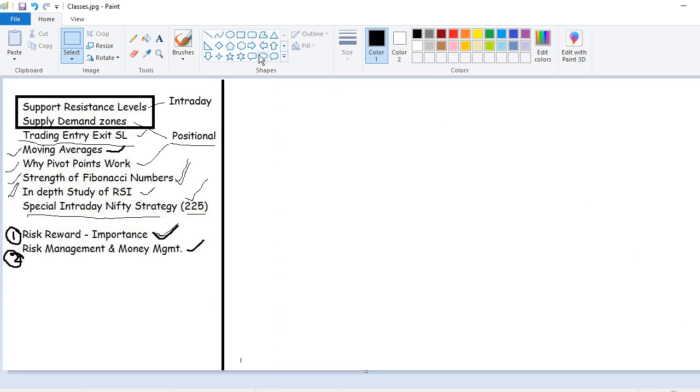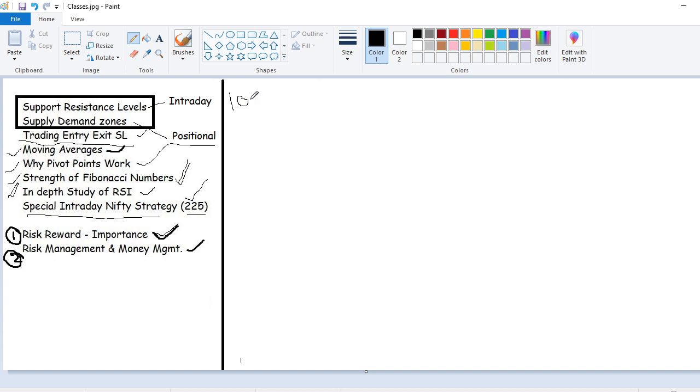I'll tell you one secret. Most of you know this. I think from the moment I started the sessions, after risk reward, I repeated this a lot of times. Trading is a probability game. There is no 100% accuracy.